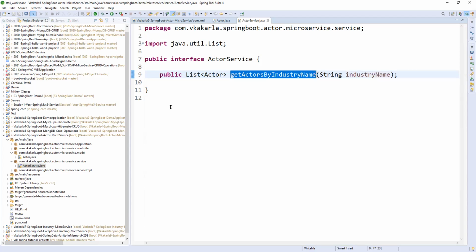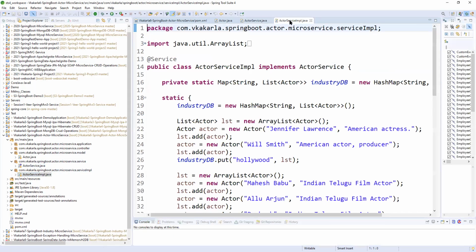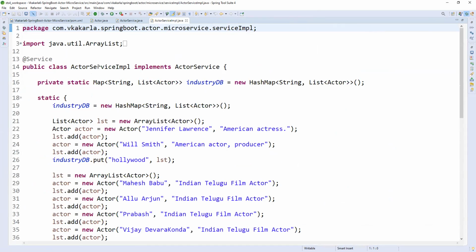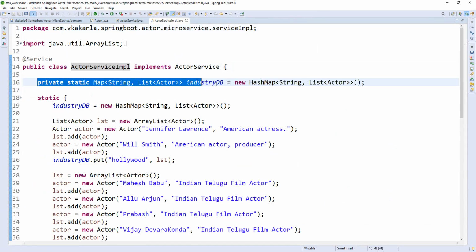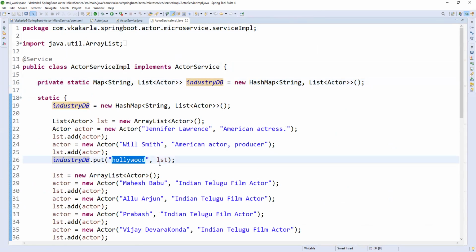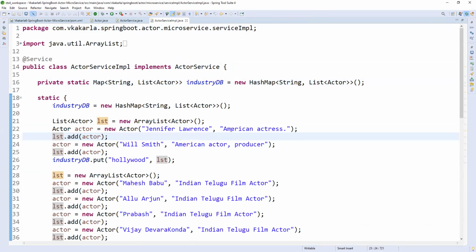Where are we maintaining these actors' names? In service impl, I created one static DB. Instead of having a backend, I need to have some data, right? Here in service impl, I'm simply creating a map. A map has keys and values, with a list as the value. One key is Hollywood, and the list is the Hollywood actors. Jennifer Lawrence, American actor. Fine. Will Smith, American actor. This is the star name and this is the description. In actor, I'm creating an object and adding this actor to the list.